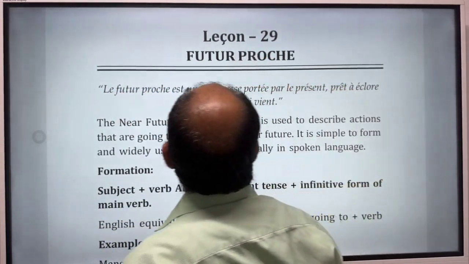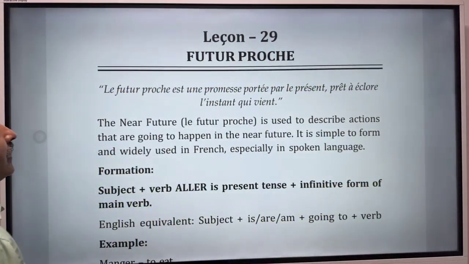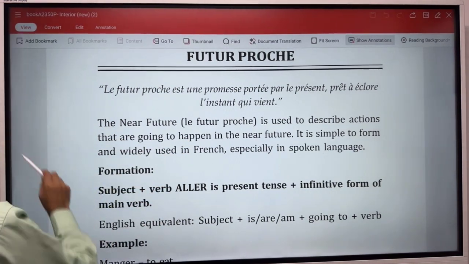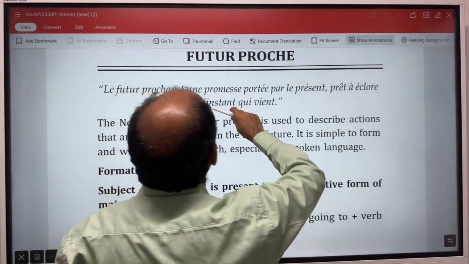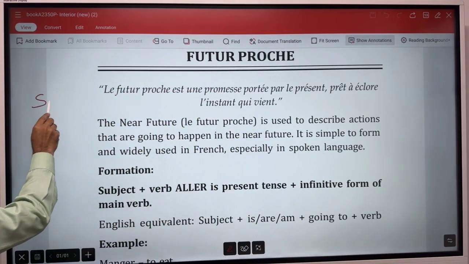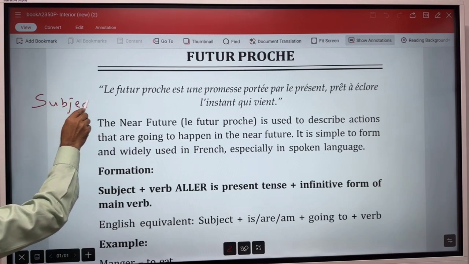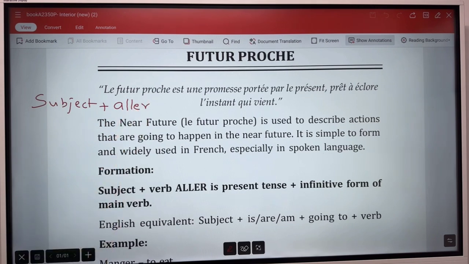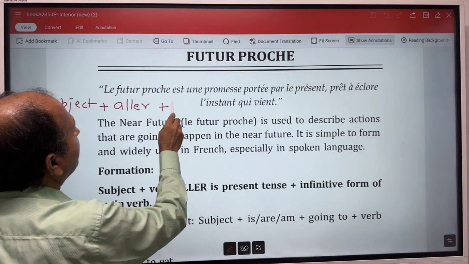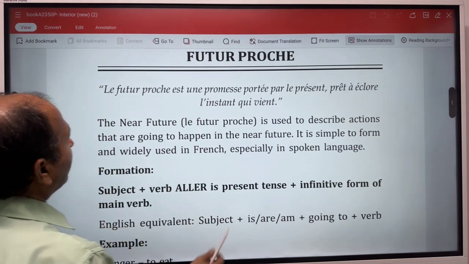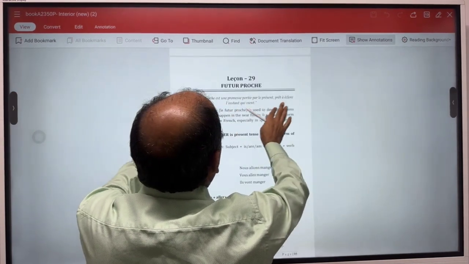Let's see the next lesson today, that is le futur proche, near future. Formation of near future is simple. We will write the subject, then the verb aller in present tense. After that, we will copy the verb. We can see by some examples.